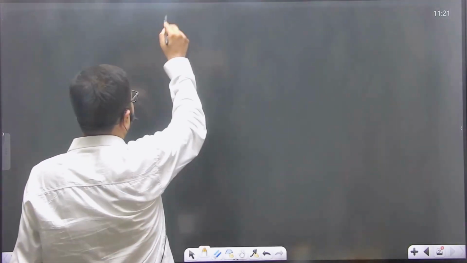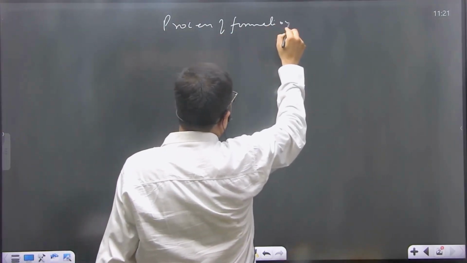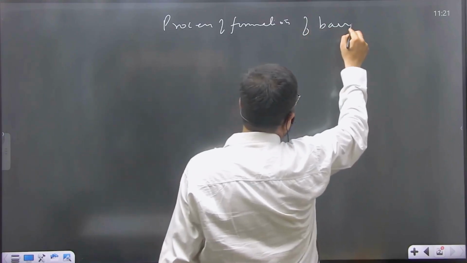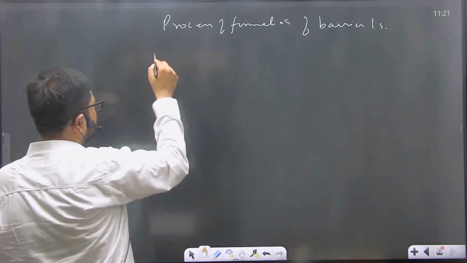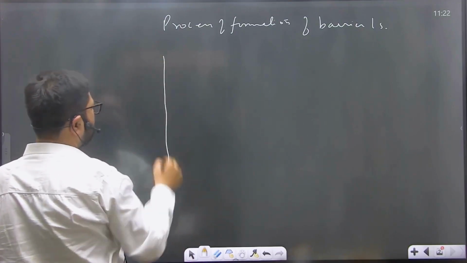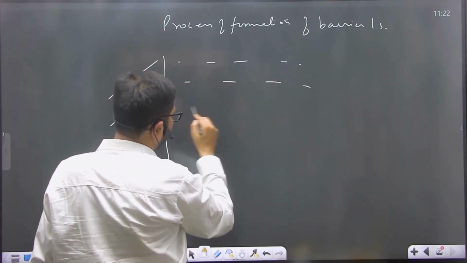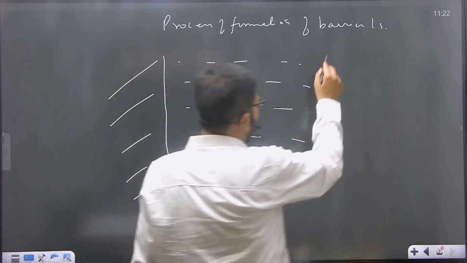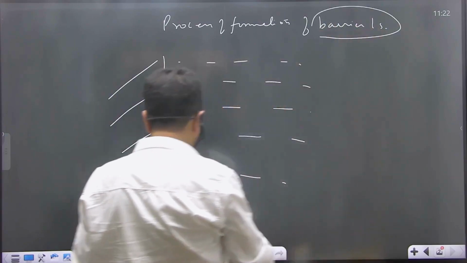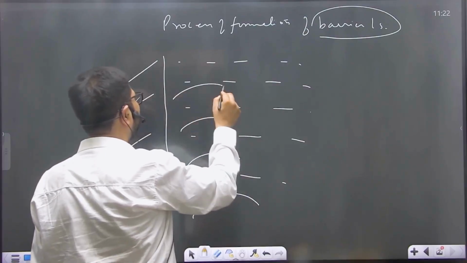Now, the process of formation of barrier island and their significance. Suppose this is coast, this is sea. Features like barrier islands are formed when sea waves impact the coast obliquely, that is at an angle.